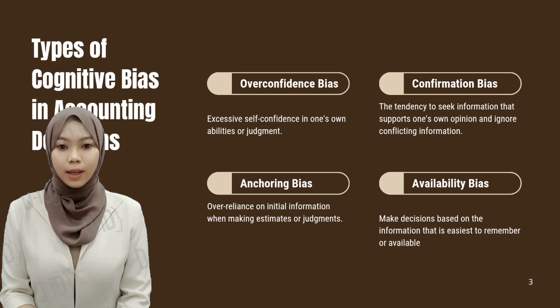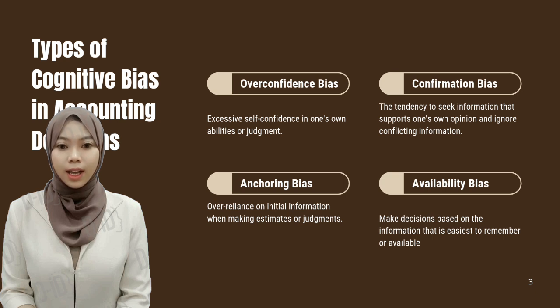The first type of bias is overconfidence bias. This bias occurs when an individual has an overly high level of confidence in their own abilities or judgment. In this situation, the individual feels that their decision is guaranteed to be correct, thus failing to consider the possibility of error or potential risks. In the accounting context, this can occur when a manager is overconfident in a financial forecast made without thoroughly considering risk factors. The next type of bias is anchoring bias.